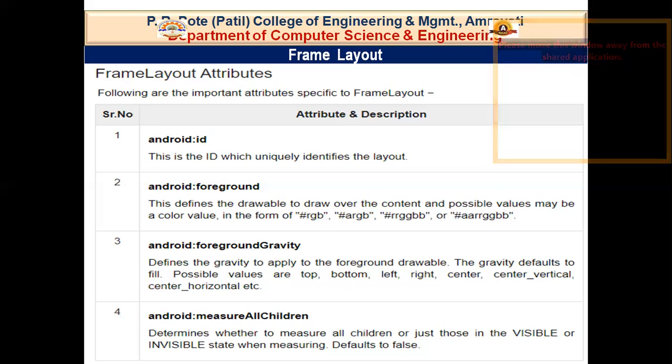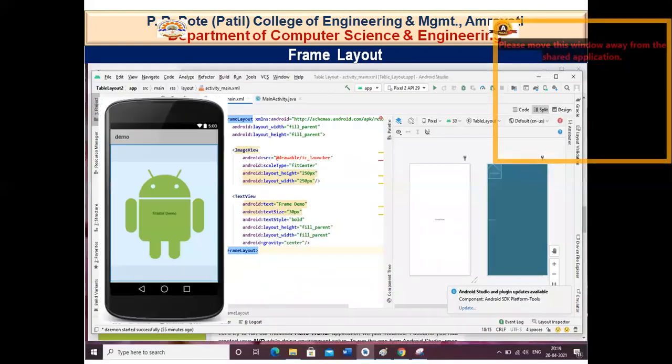But whenever you want to add more than one view in a layout, then you will not be using frame layout. You will be using other layouts like linear layout and relative layout. So this is your frame layout. Here we have only a single icon, single logo, and single text, that is frame demo. In that case, we are going to use frame layout. So this is the summarization of your unit number 3.